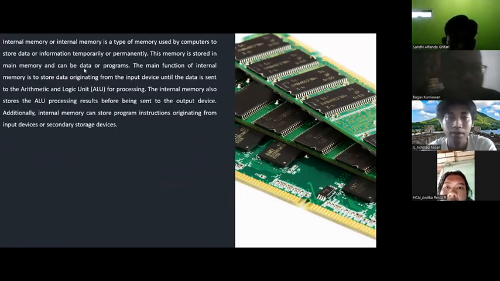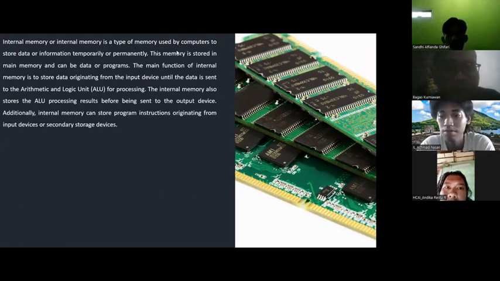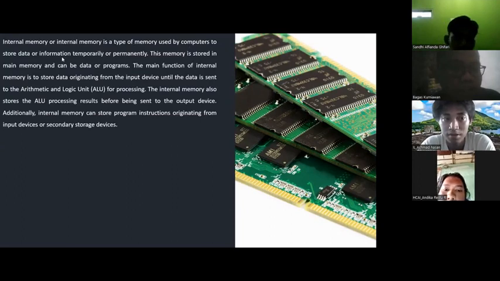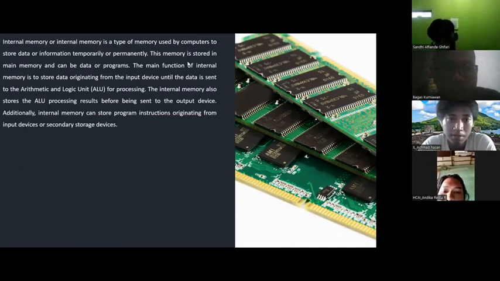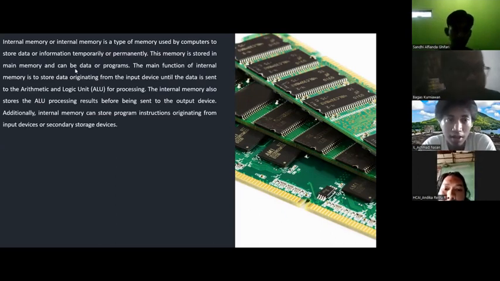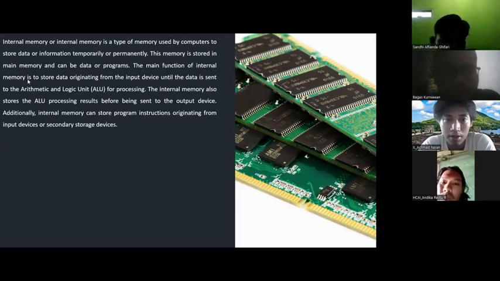Internal memory is a type of memory used by a computer to store data or information temporarily or permanently. This memory is stored in main memory and can be data or program. The main function of internal memory is to store data originating from the input device until the data is sent to the arithmetic and logic unit for processing.